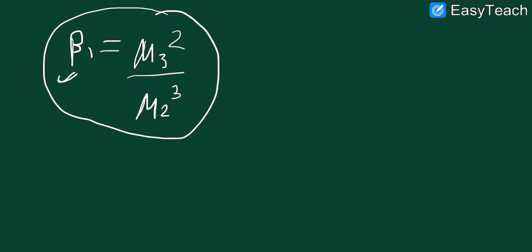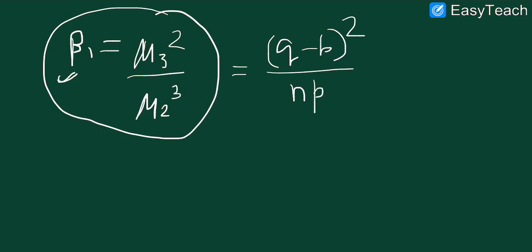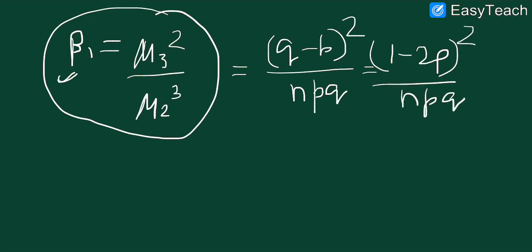So now what will be the value of beta 1? If we put the values here, mu 3 was (q minus p) whole square upon npq cube, or in place of q we can write 1 minus p, so (1 minus 2p) square upon npq.